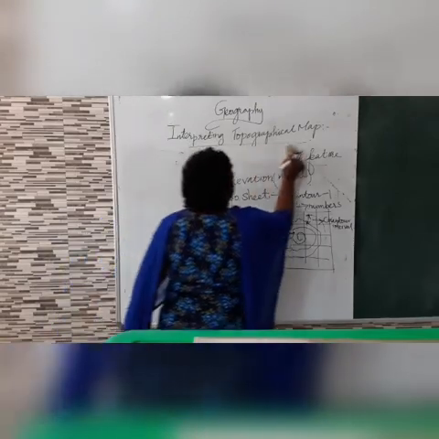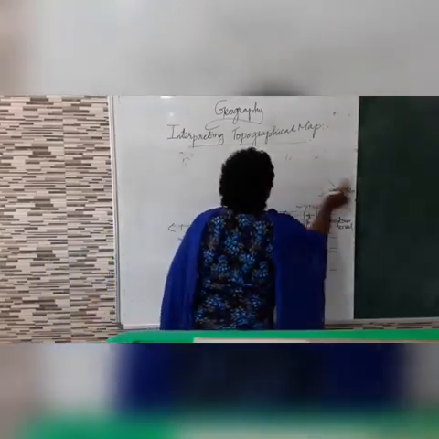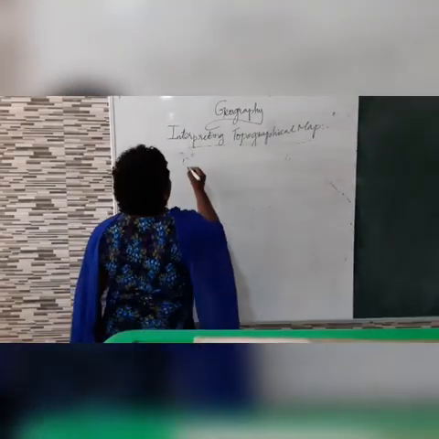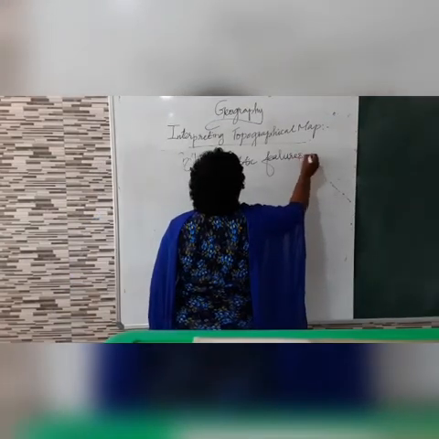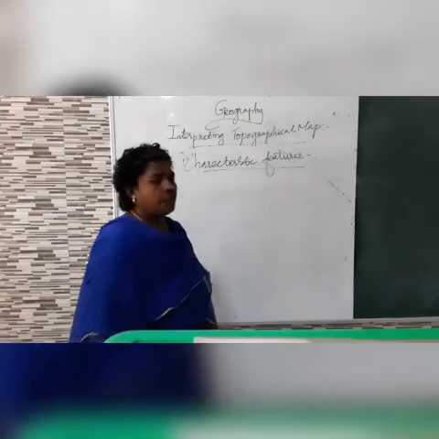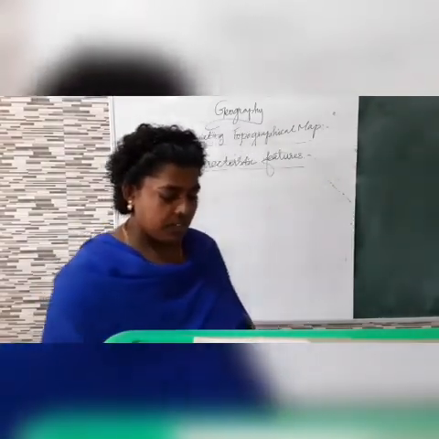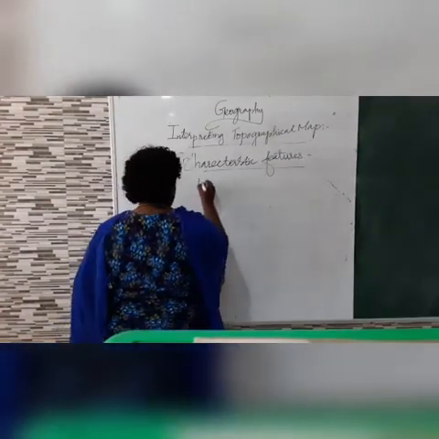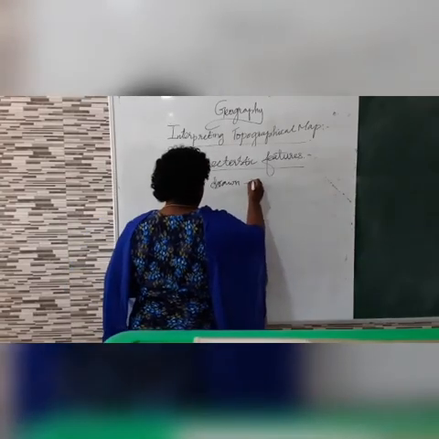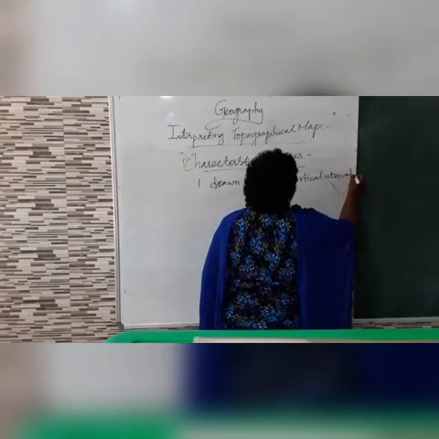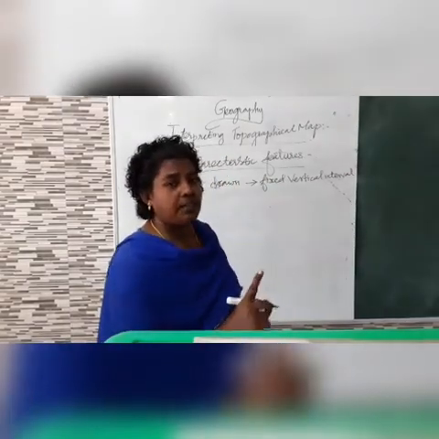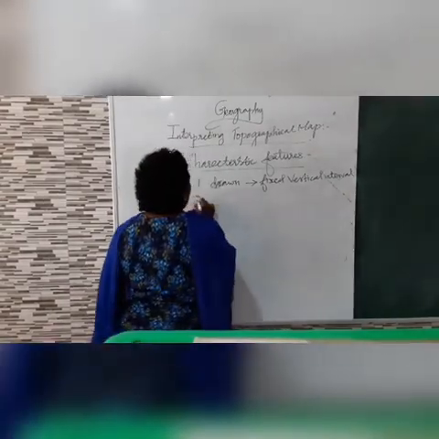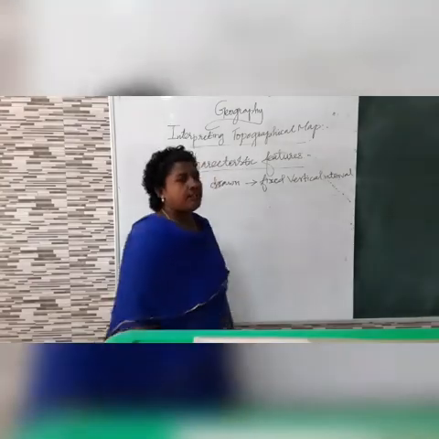Now, what are the basic characteristics or features of the contour lines? The first one: contour lines are drawn at a fixed vertical interval. There won't be any changes between the vertical lines or the parallel lines or the horizontal lines. So, it is drawn in the fixed vertical interval.